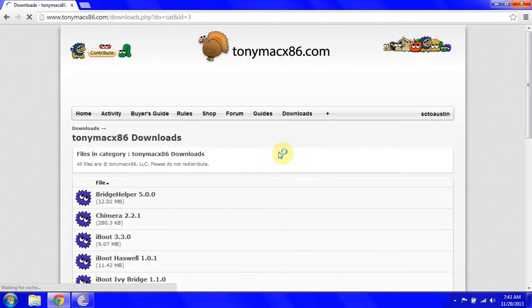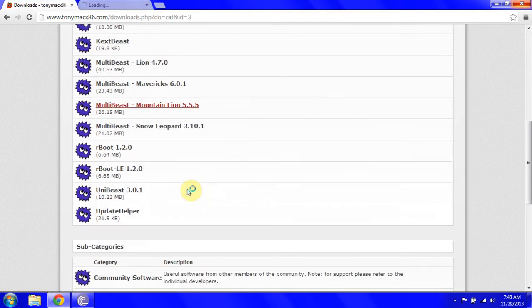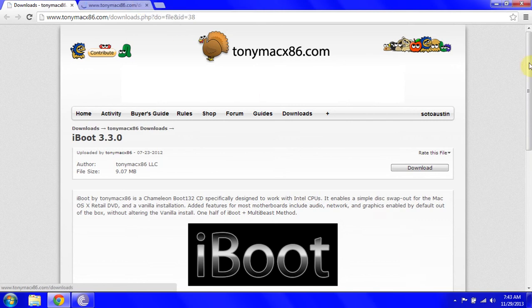Go to download software. Open iBoot in a new tab. And then get MultiBeast for Snow Leopard. Then download them by clicking download, and then you're done with that.